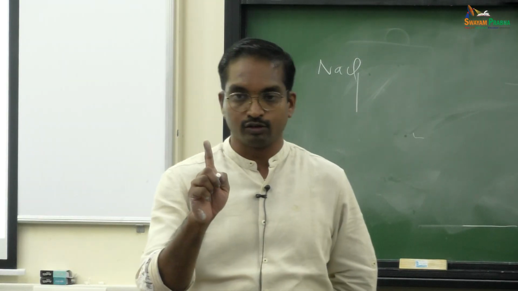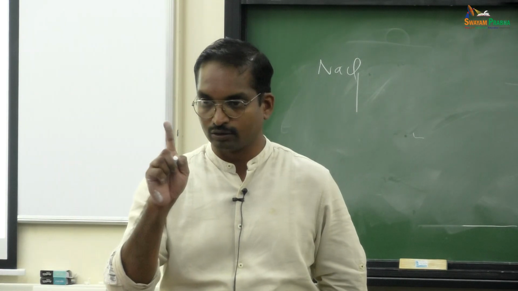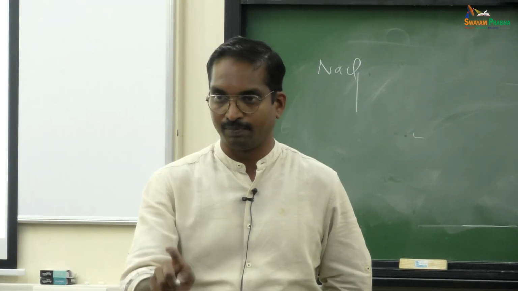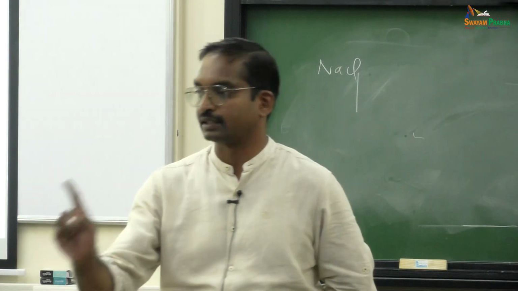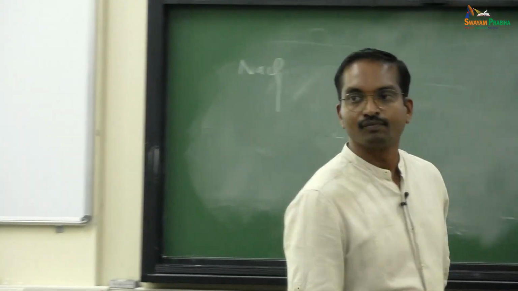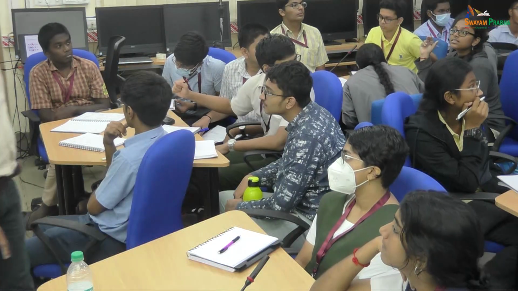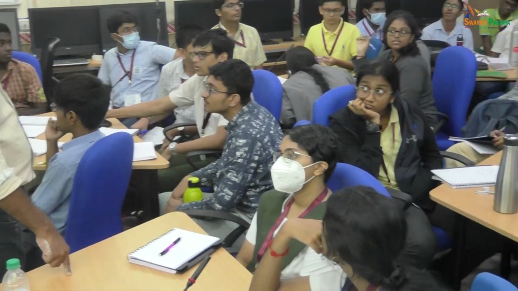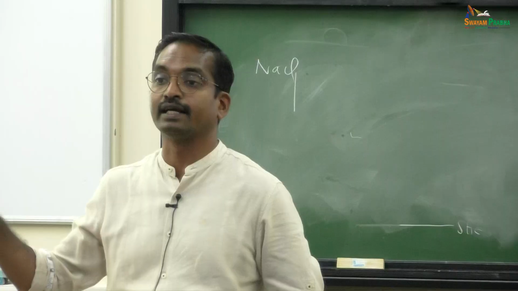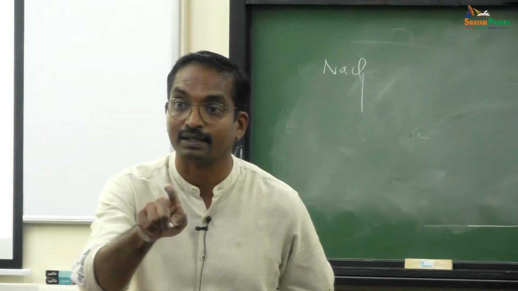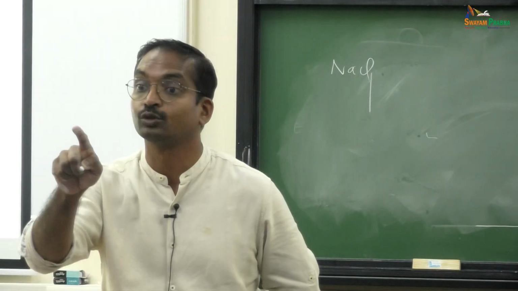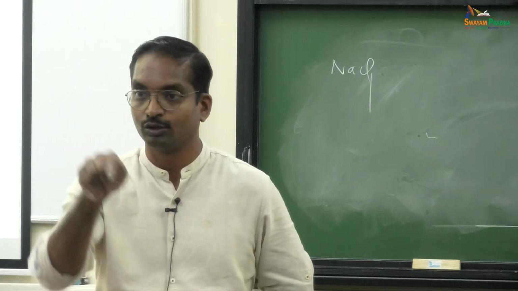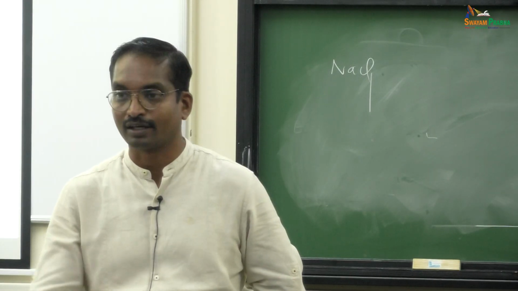I have taught you CCP, right? Using the CCP definition, you have to explain what the sodium chloride structure is. Anybody? Chloride ions are located at the CCP structure and Na ions are located in the voids. Which void? See, you have to look at the stoichiometry. You have 1 Cl minus, 1 Na plus. You don't have 2 Na plus for every Cl minus. So you have to match the stoichiometry.